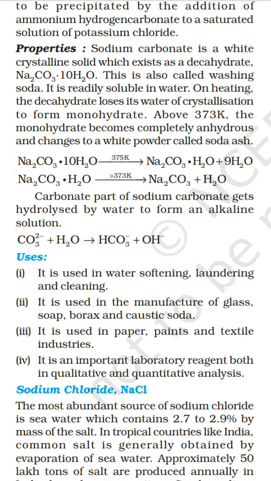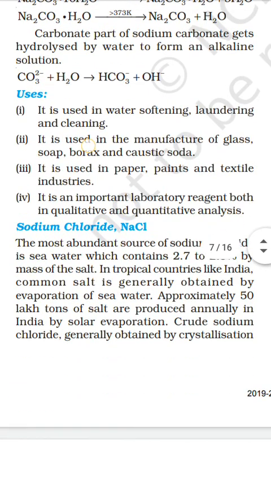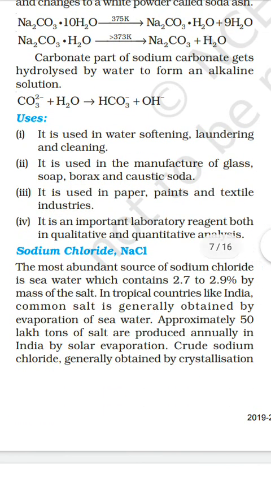Then sodium chloride, NaCl. The most abundant source of sodium chloride is seawater, which contains 2.7 to 2.9% by mass of salt. In a tropical country like India, common salt is generally obtained by evaporation of seawater. Approximately 50 lakh tons of salt are produced annually in India by solar evaporation.